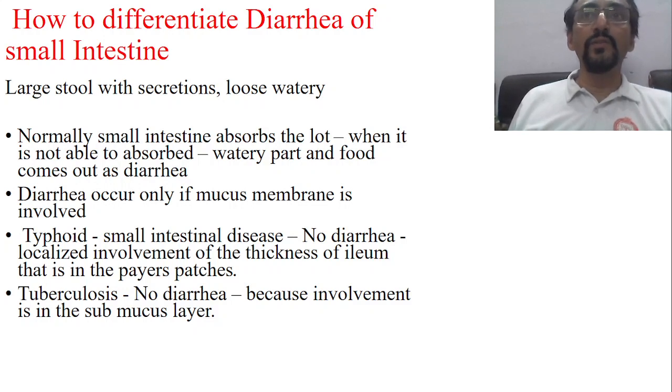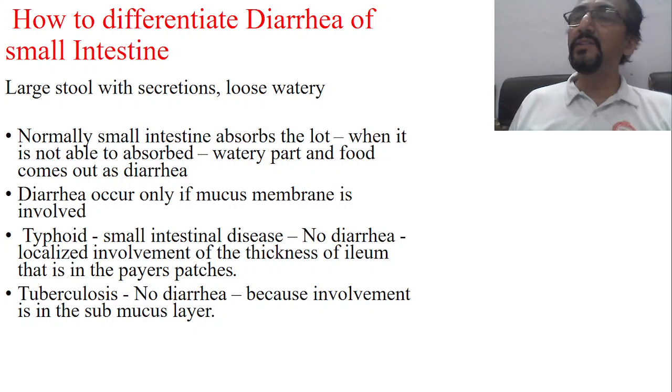Again, in the case of intestinal tuberculosis, which is also basically a small intestinal disease, there is no diarrhea because there is no involvement of the mucous membrane, only the submucous layer. Similarly, in typhoid, initially there is involvement of the thick part of the ileum, that is Peyer's patches, and the mucous membrane is not much affected. Of course, in the later part, maybe in the second or third week, the mucous membrane is also involved and diarrhea usually starts. So diarrhea is majorly seen whenever there is involvement of the mucous membrane.